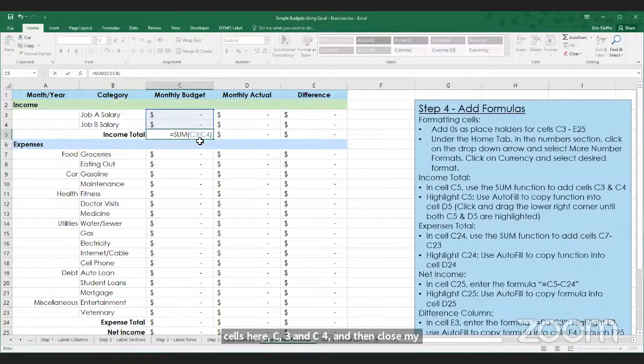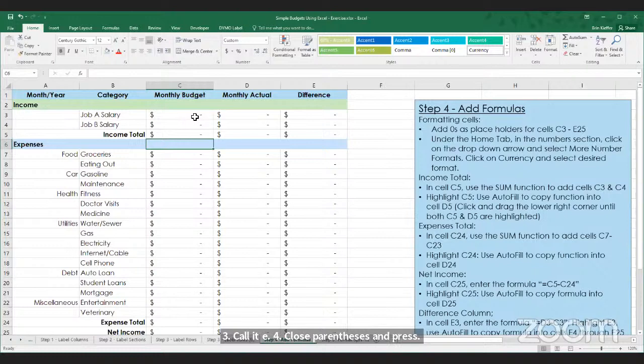So it should say equals sum parenthesis C3 colon C4 close parenthesis, and press enter. Of course, since the sum of 0 plus 0 is 0, it's still a 0.